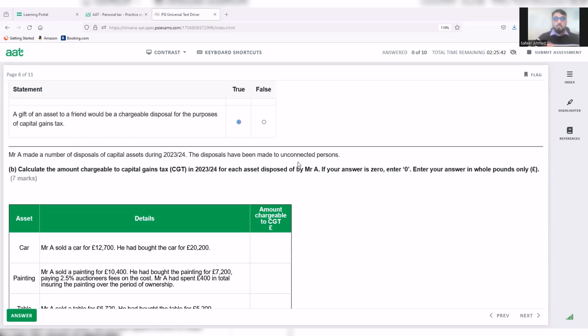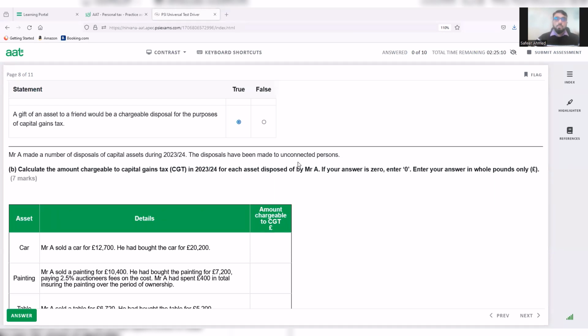When there is a transfer between connected persons, instead of actual disposal proceeds, deemed disposal proceeds are normally applicable. However, if it is to unconnected persons, then actual proceeds are considered.